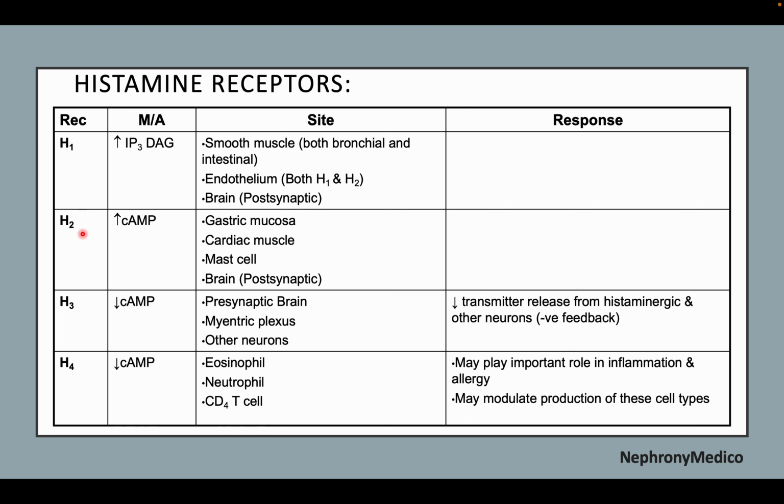Now, histamine receptors. It may be H1, 2, 3, and 4. The mechanism of action is given here, and the site includes for H1 smooth muscle, endothelium, and brain. For H2 gastric mucosa, cardiac muscle, mast cells, and brain. For H3 presynaptic brain, mesenteric plexus, and other neurons. For H4 eosinophil, neutrophil, and CD4 T cell.